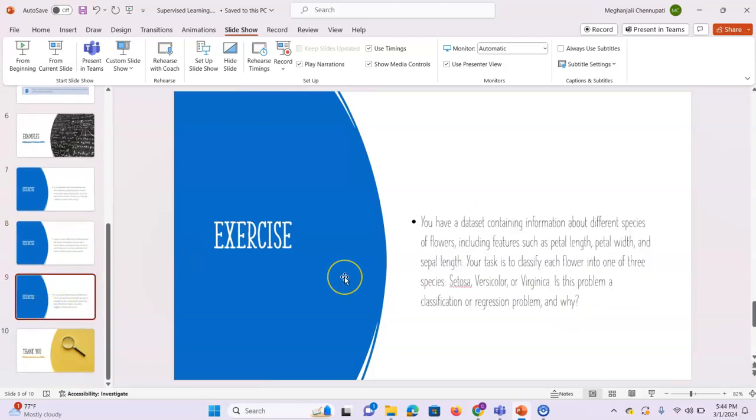And the third question is, you have a data set containing information about different species of flowers, including features such as petal length, petal width, and sepal length. Your task is to classify each flower into one of three species, that is setosa, versicolor, and virginica. Is this problem a classification or regression? Why? I hope you can answer all these three questions. Please answer in the comment section, and we will discuss these answers in our next video.